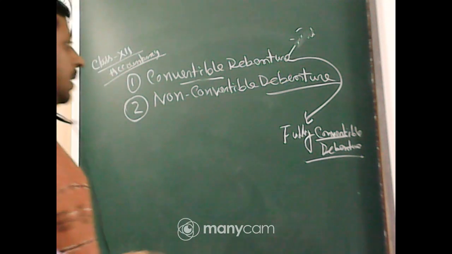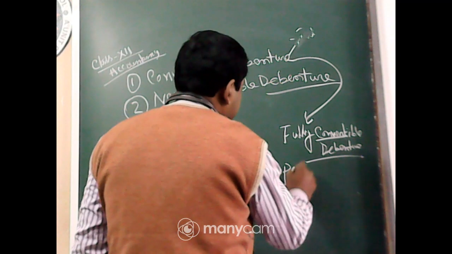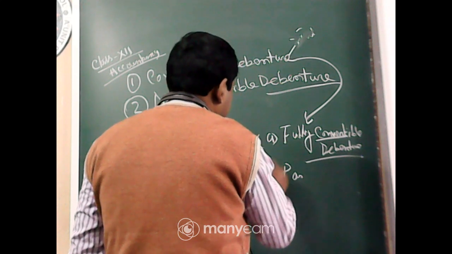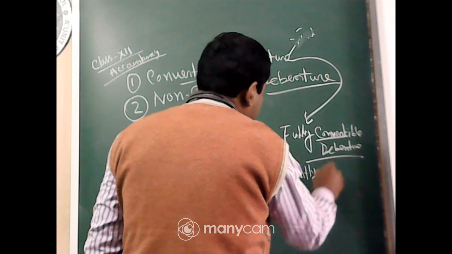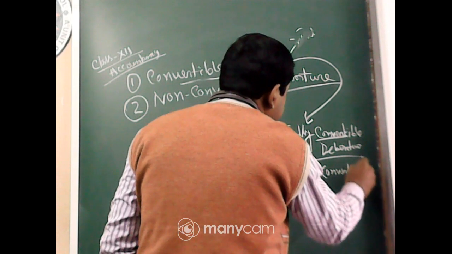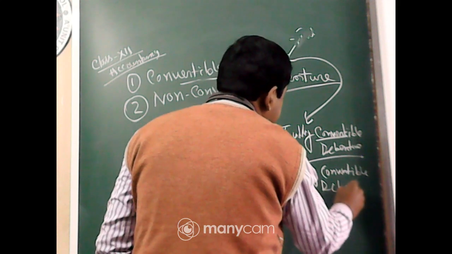And the other type is partly convertible debentures.